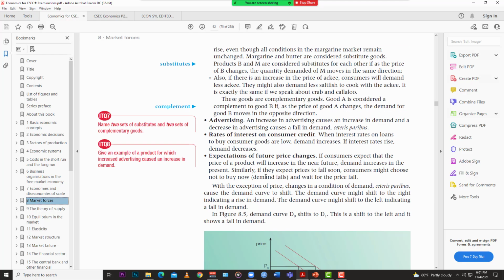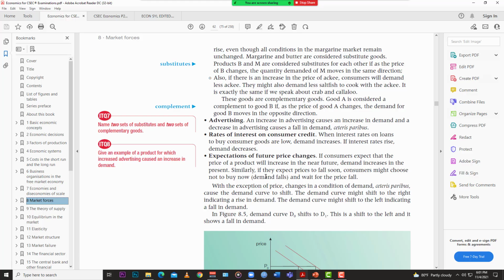Substitutes: if the price of one good goes up and the substitute is cheaper, then you will swap. You'll substitute. For example, if the price of Coke goes up, you buy more Pepsi and less Coke. If the price of margarine goes up, you use butter instead. Butter is cheaper, and so that will determine the demand.